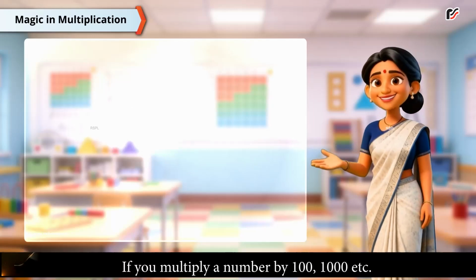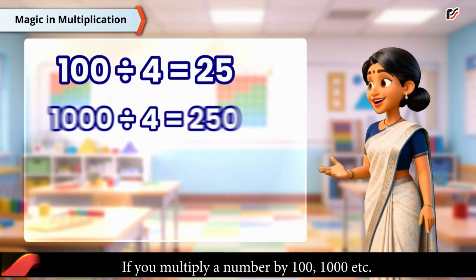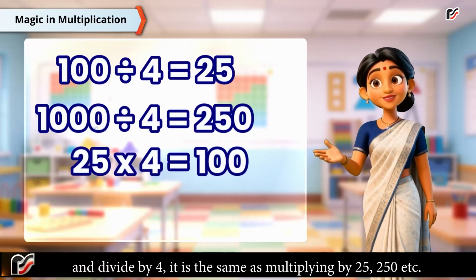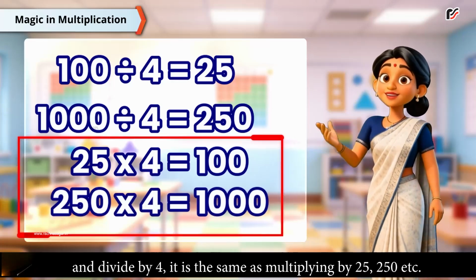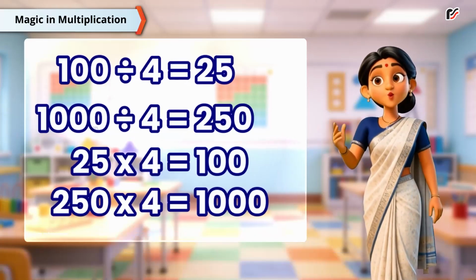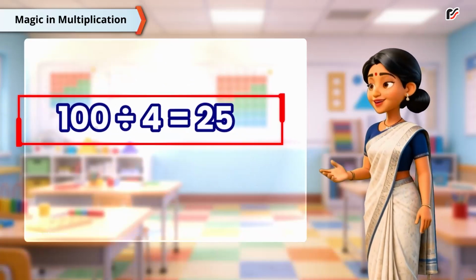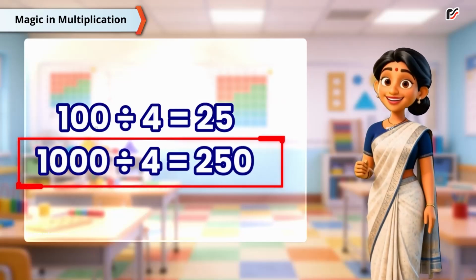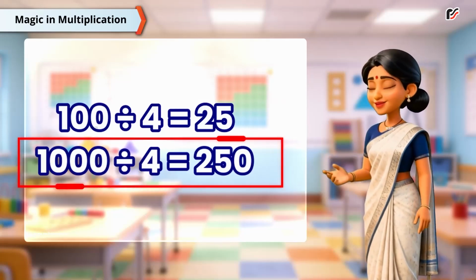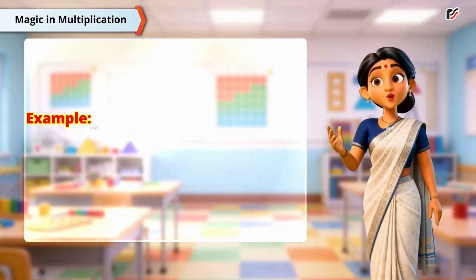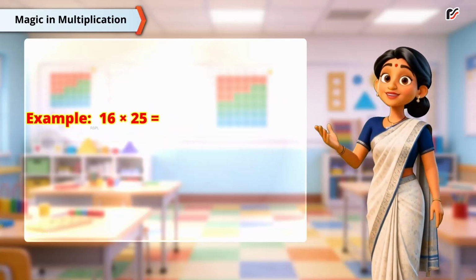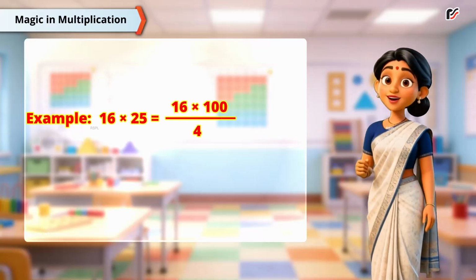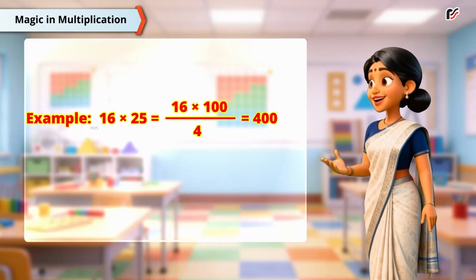If you multiply a number by 100, 1000 etc. and divide by 4, it is the same as multiplying by 25, 250 etc. Because 100 divided by 4 is equal to 25. 1000 divided by 4 is equal to 250. Example: 16 multiplied by 25 is equal to 16 multiplied by 100 divided by 4 is equal to 400.